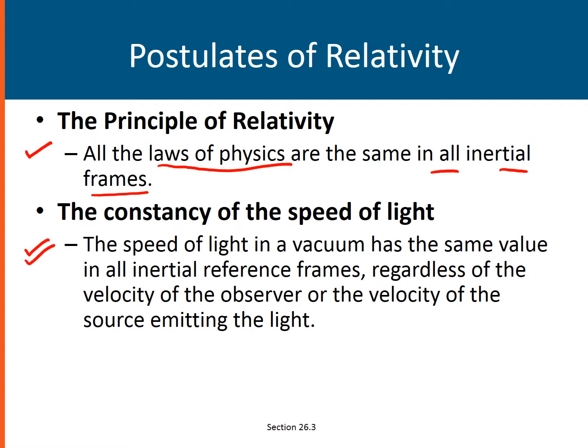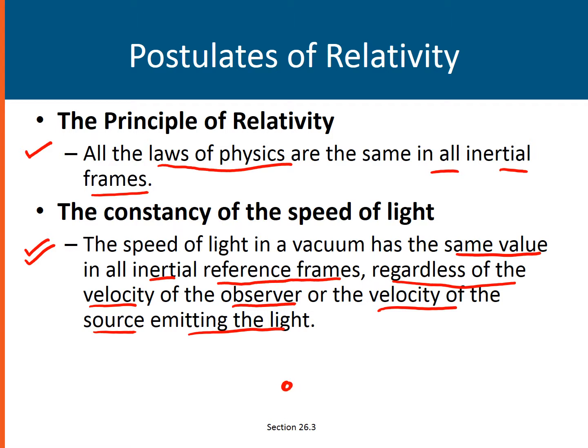The second postulate is that the speed of light in a vacuum has the same value in all inertial reference frames, regardless of the velocity of the observer or the velocity of the source emitting the light. What do you mean by this?